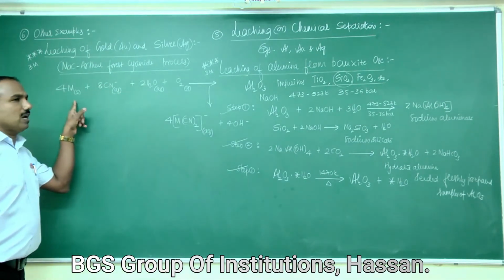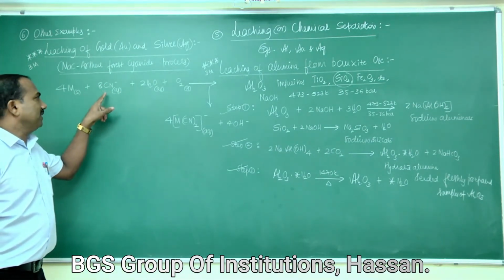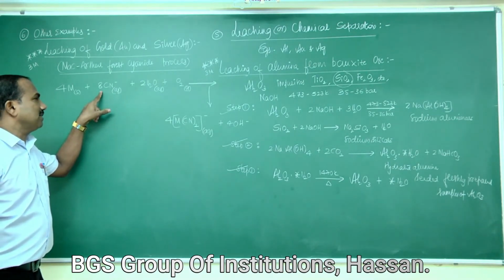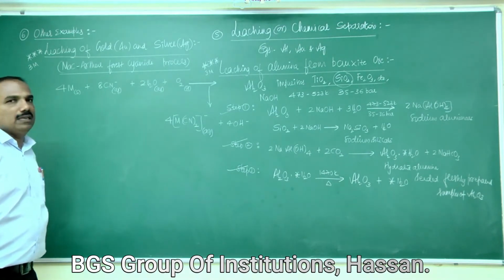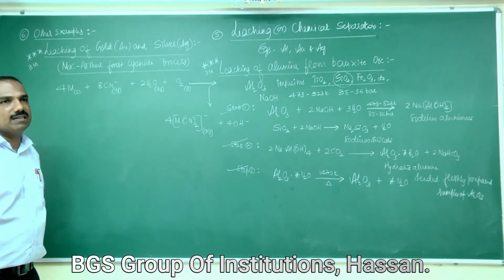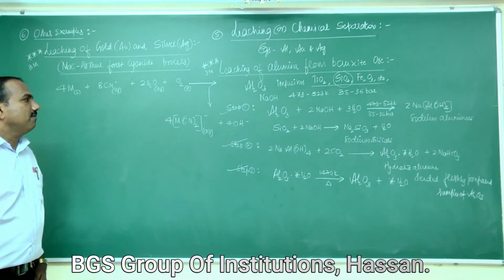The ore of gold or silver is treated with a dilute solution of sodium cyanide or potassium cyanide in the presence of air, where the metal cyanide is formed.